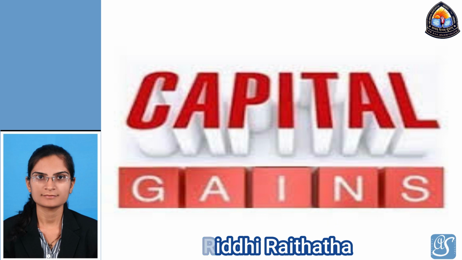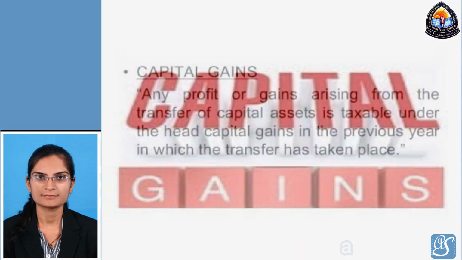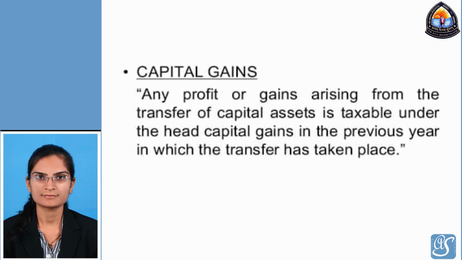So first we will learn the meaning of capital gain. What is the meaning of capital gain? Any profit on transfer of capital assets. Over here, two words are more important: transfer and capital assets. What is transfer? Sale or exchange. And capital assets: any kind of property related with business or not, like land and building, plant and machinery, jewelry.